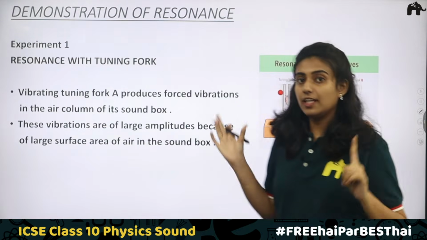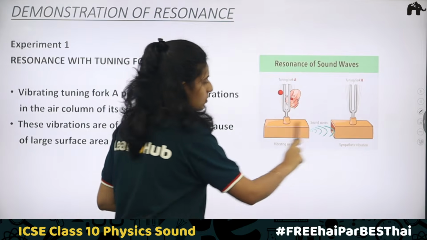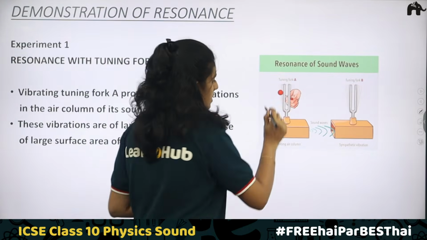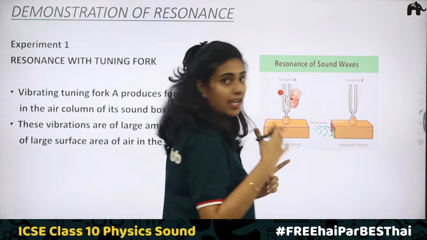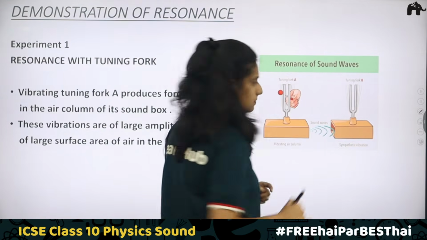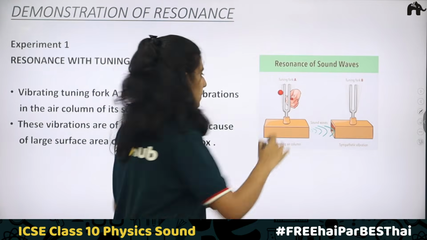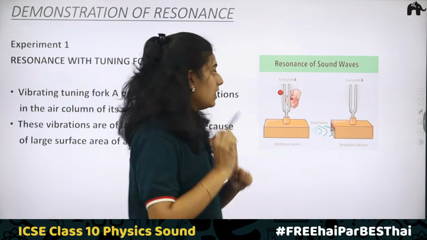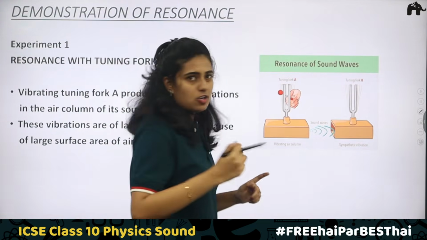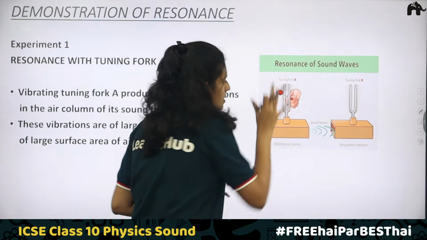Here you are taking two tuning forks mounted on two sound boxes. Inside the sound boxes there will be an air column. These ends are open, and the open ends face upward. Using a rubber pad, you strike the first tuning fork.